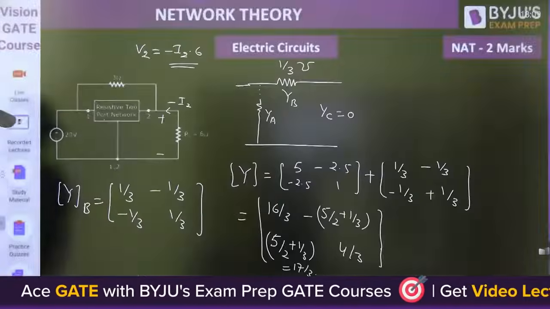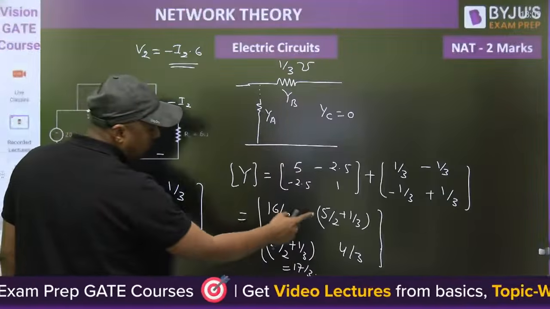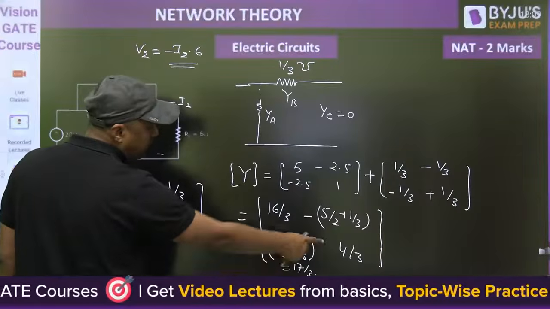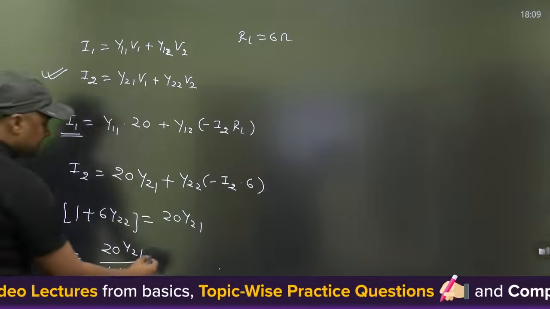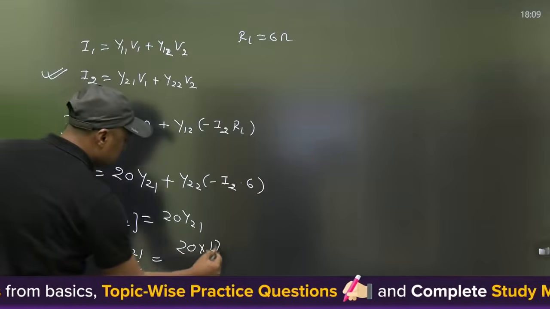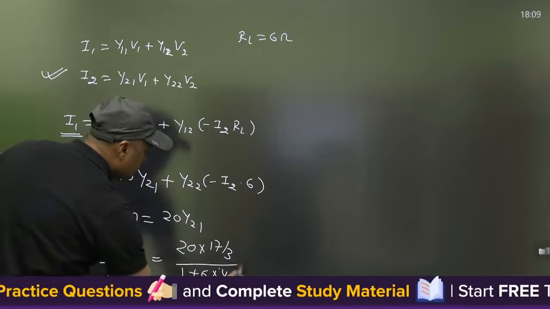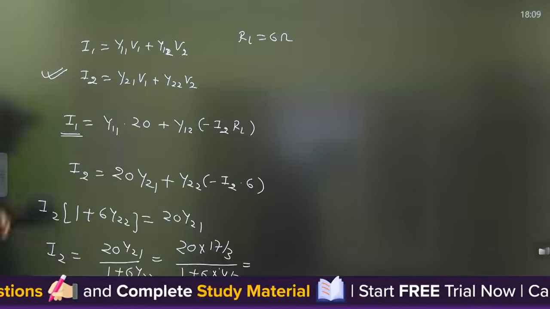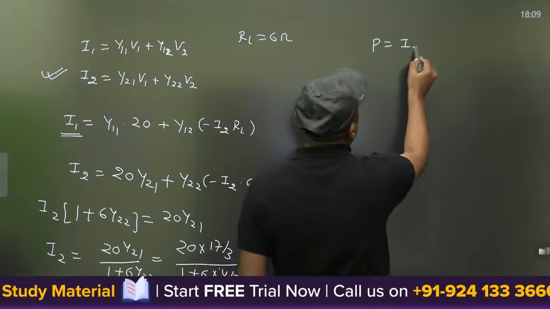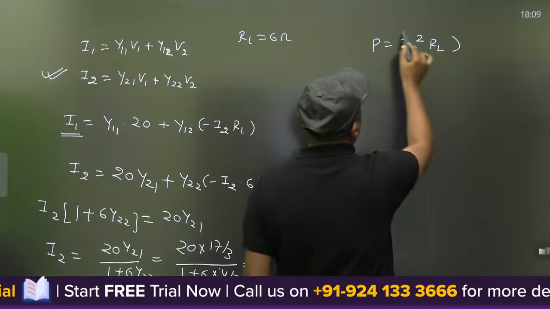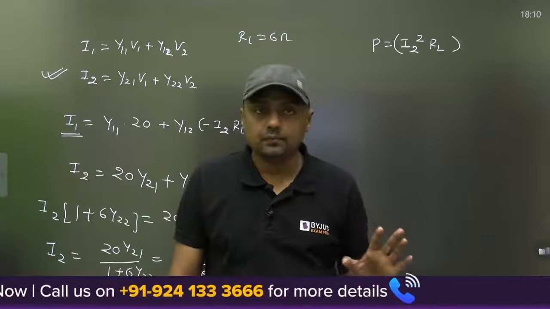What is the value here? Y21 is 17 by 3, and Y22 is 4 by 3. You can put here 17 by 3 and 4 by 3. Once you get the I2, then you can calculate the power. The power is I2 square, it doesn't matter whether it is positive or negative, I2 square into RL. That is the power delivered to RL. So that is the way.